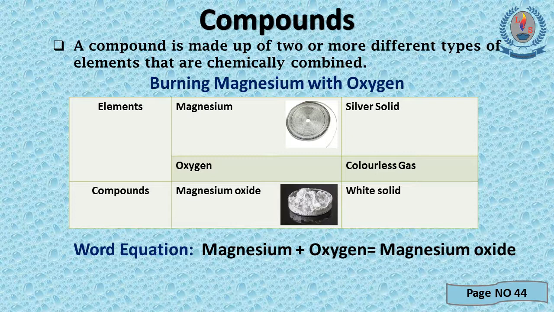Magnesium oxide is completely different from the earlier two things, magnesium and oxygen. Magnesium oxide is a white solid. Here you can write the word equation also. Magnesium plus oxygen. What was the result? Magnesium oxide.